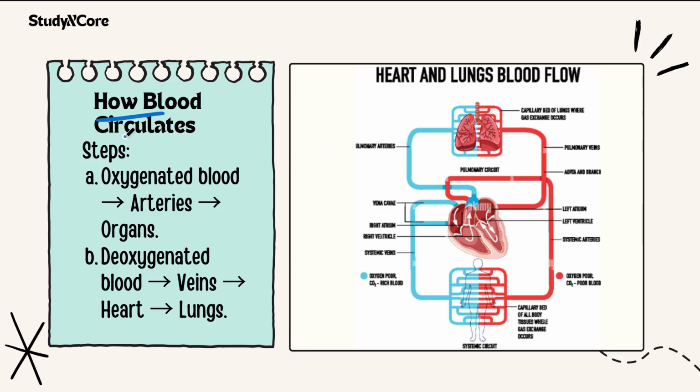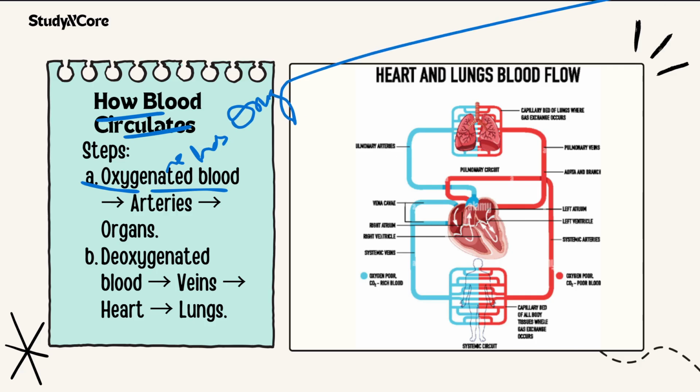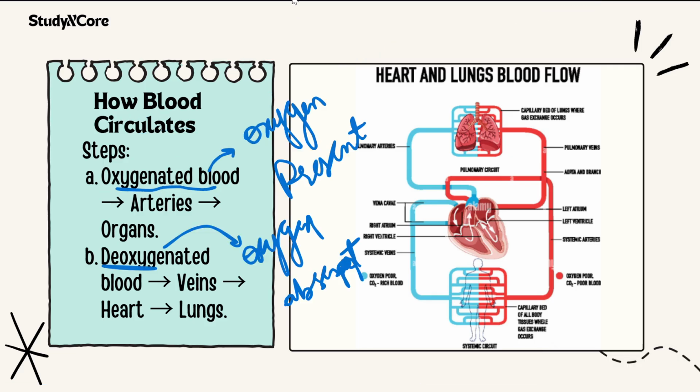So how does blood circulate? Let us see how blood circulates. The first step is oxygenated blood, which means blood that has oxygen. As you can see, oxygenated blood means oxygen is present. Deoxygenated blood means oxygen is absent. So in these two, let us see how blood circulates.